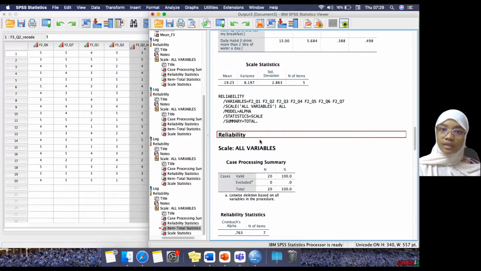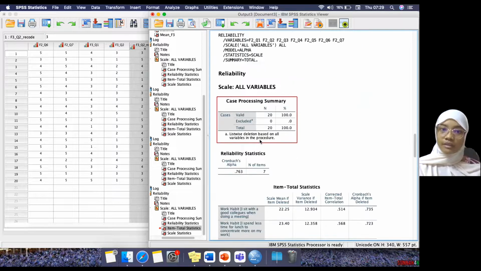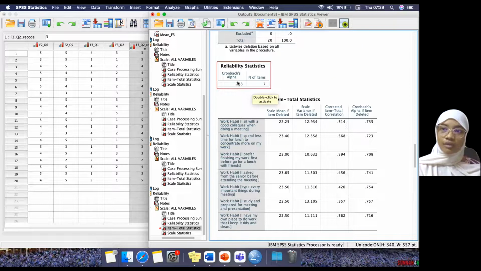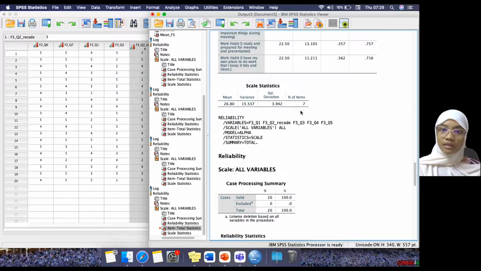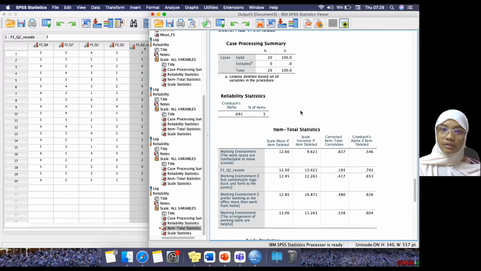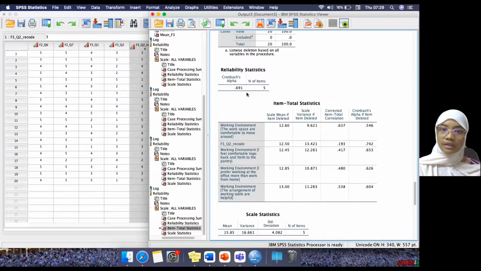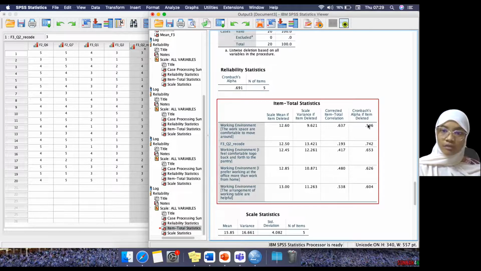Factor number 2 just now is clear. It is very acceptable since it exceeds 0.7. For factor 3, 0.691: if you round up, it becomes 0.7, so it is still acceptable. But look at your Cronbach alpha if item deleted, there is a 0.742, which is much higher.